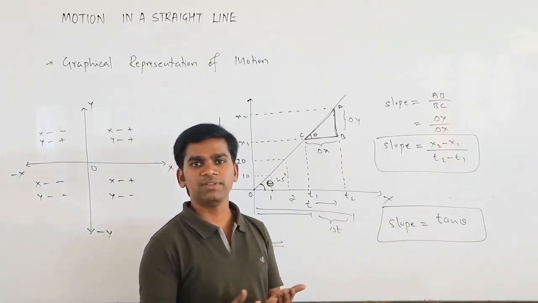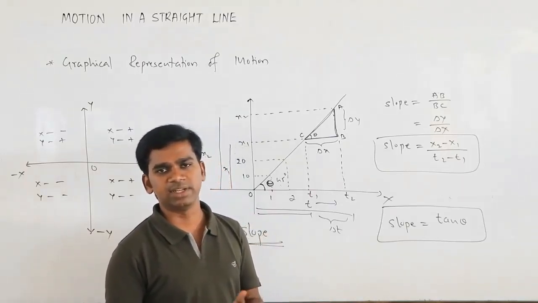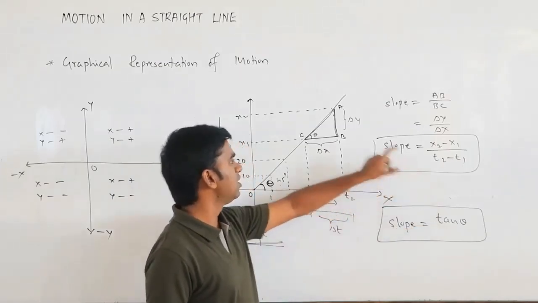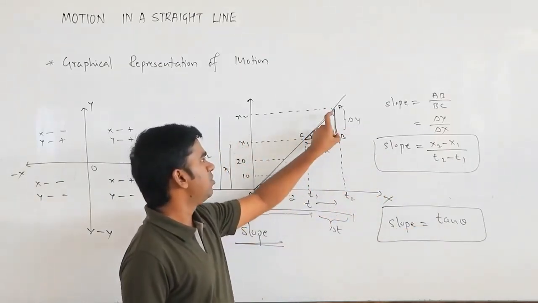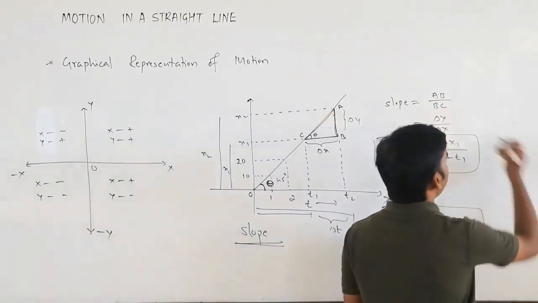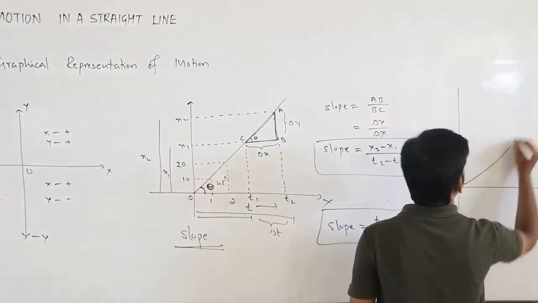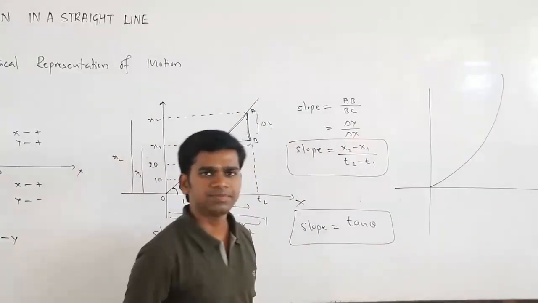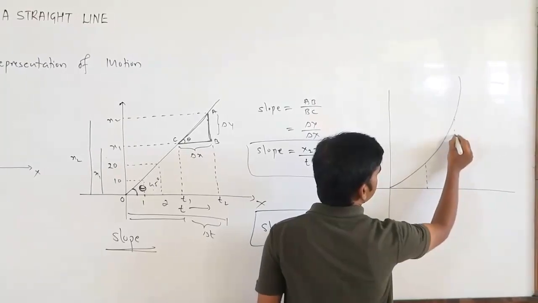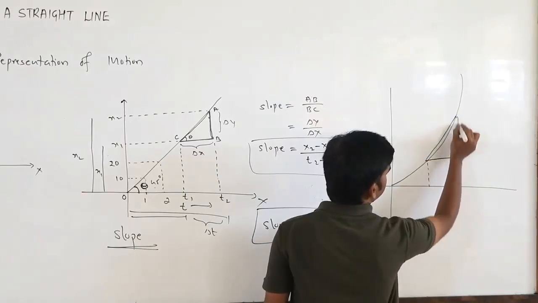So directly, if it is a displacement-time graph, you will directly get your velocity as 1 meter per second. Okay, so that we will see later. Just remember slope is tan theta, or this divided by this, opposite divided by adjacent. Now suppose instead of this one, the curve is something like this. If you want to know the slope between these two points, no problem, you can get the slope like this.